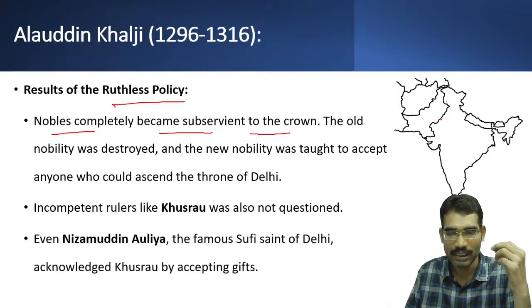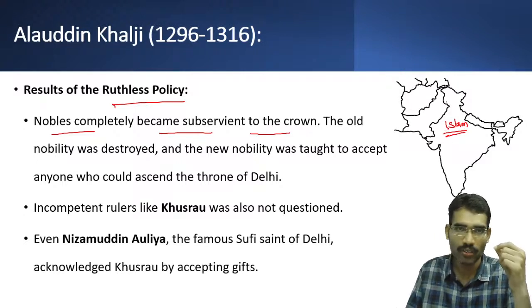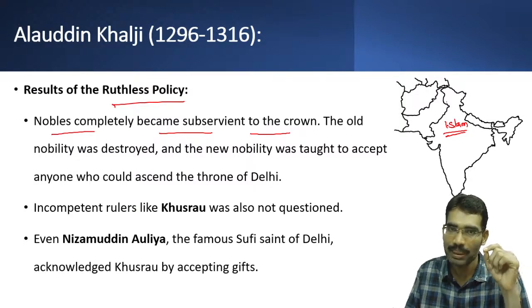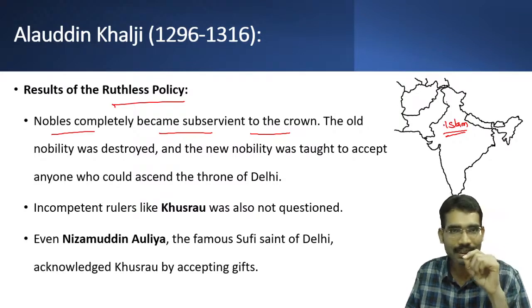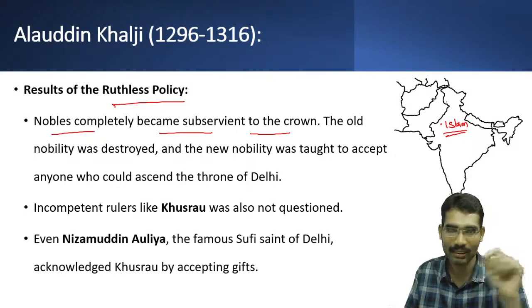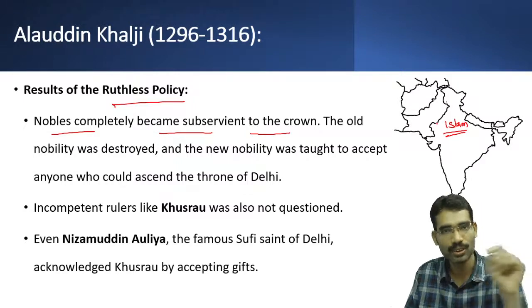In an Islamic state, ulemas enjoy immense power because their word is almost like the word of God. However, Alauddin Khalji told the ulemas that whatever he believed was good for the state was final, whether Islamic or un-Islamic, he didn't care. Whatever he believed was important for the state, that word was final.